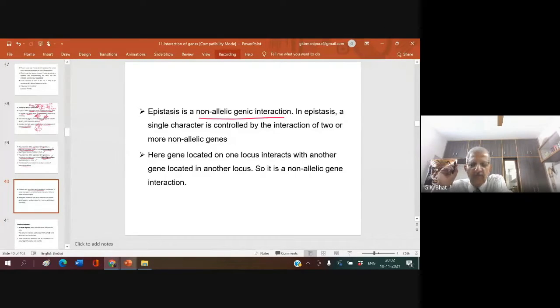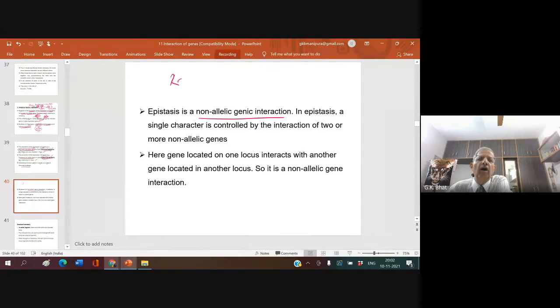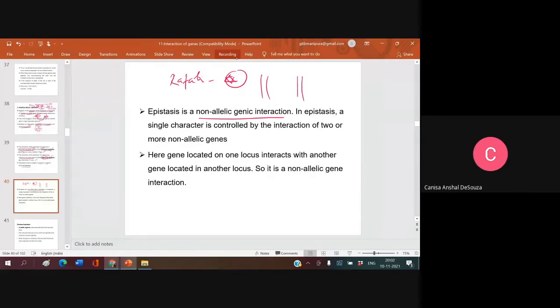Who said it? Rafa. Star. So epistasis is a non-allelic genic interaction because the alleles are present on different chromosomes.